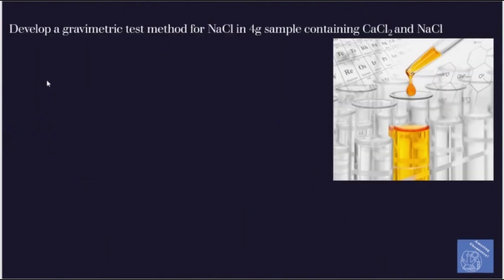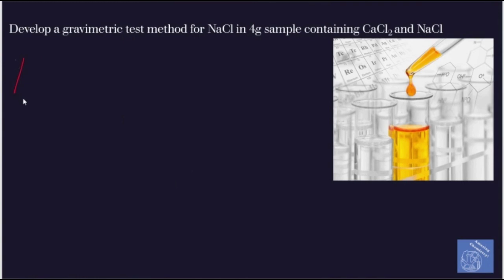We have an example here: develop a gravimetric test method for sodium chloride in a 4 gram sample containing calcium chloride and sodium chloride. To make a gravimetric test method for any chemical substance, you should know its mass and divide it by the total mass of the sample and multiply it by 100 to get its concentration by percent.